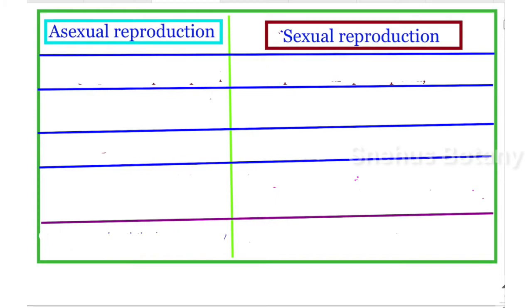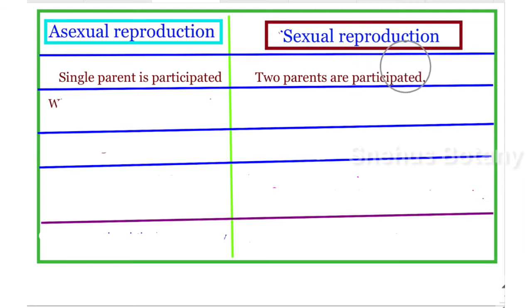Now we can list the differences between asexual and sexual reproduction. First, in asexual reproduction, a single parent participates. In sexual reproduction, two parents participate, male and female.